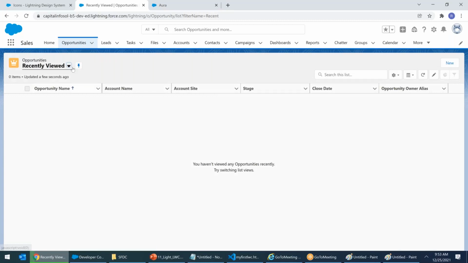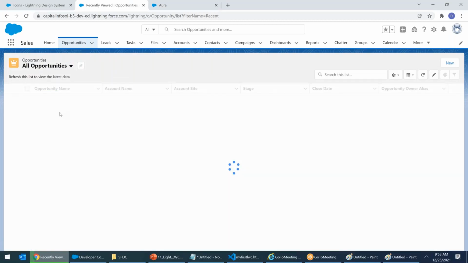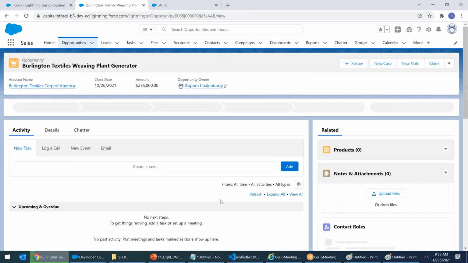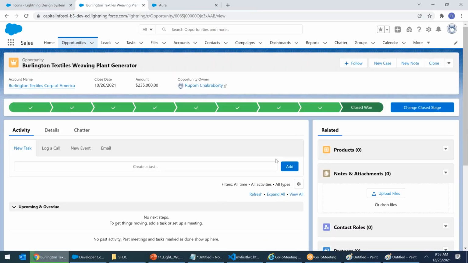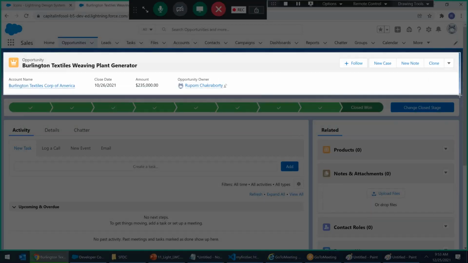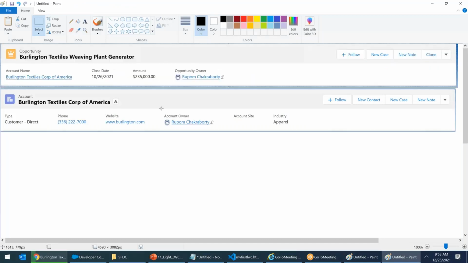I open any opportunity, all opportunities. I open some opportunity, Burlington Textiles, something. I'm taking a screenshot. Rupam, how to create these checkboxes, right? I will show you everything, guys. No stone in Lightning will be untouched in my class.